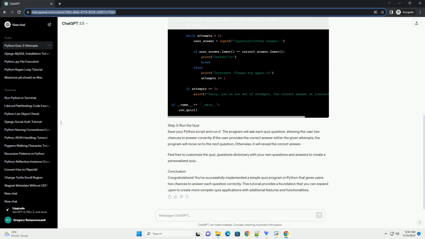Conclusion. Congratulations! You've successfully implemented a simple quiz program in Python that gives users 2 chances to answer each question correctly. This tutorial provides a foundation that you can expand upon to create more complex quiz applications with additional features and functionalities.